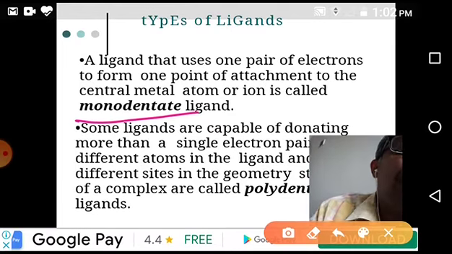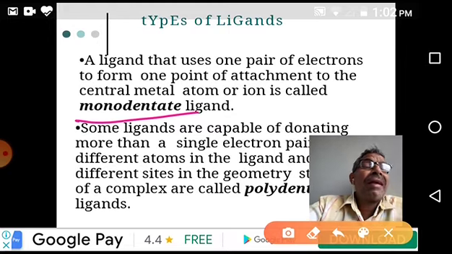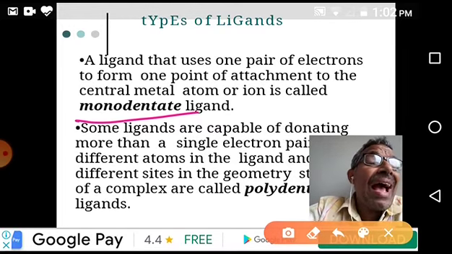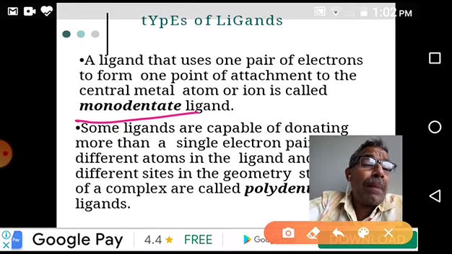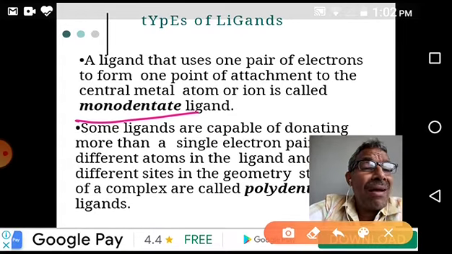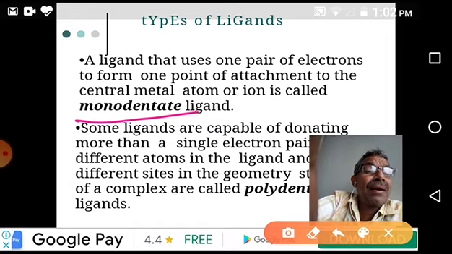All these are examples of monodentate ligands. I repeat, a monodentate ligand is a ligand which donates only one electron pair to the central metal atom or ion by occupying only one place around it.